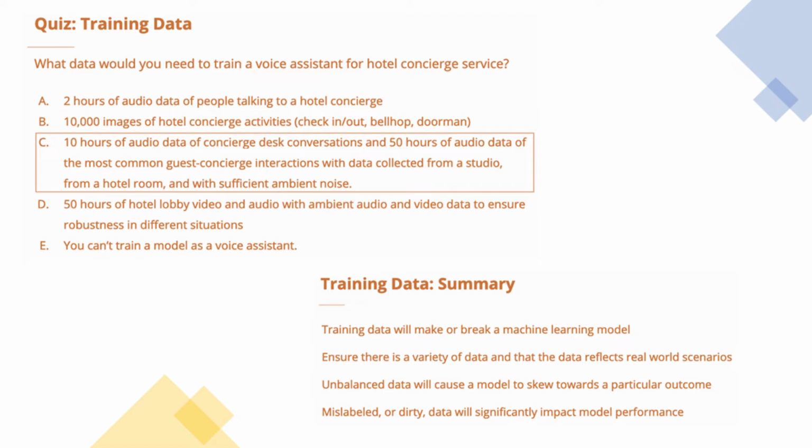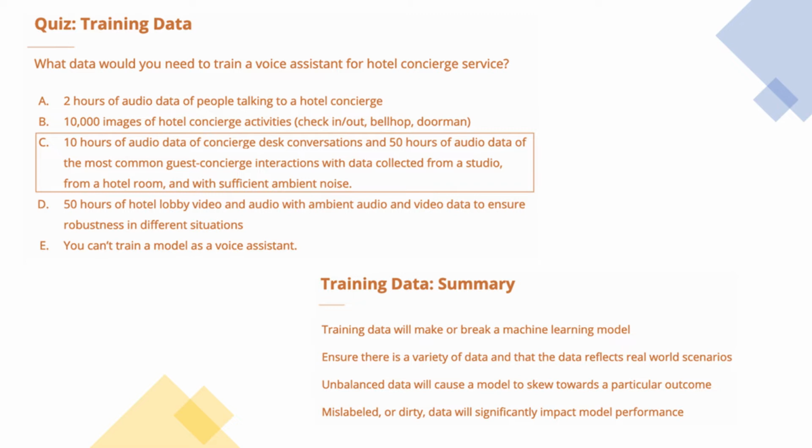C: 10 hours of audio data of concierge desk conversations and 50 hours of audio data of the most common guest concierge interactions, with data collected from a studio, from a hotel room and with sufficient ambient noise. D: 50 hours of lobby video and audio with ambient audio and video data to ensure robustness in different situations. And the last option is: you can't train a model as a voice assistant.